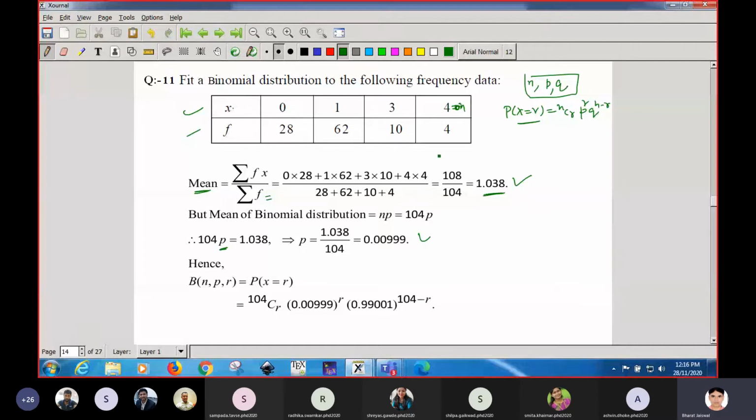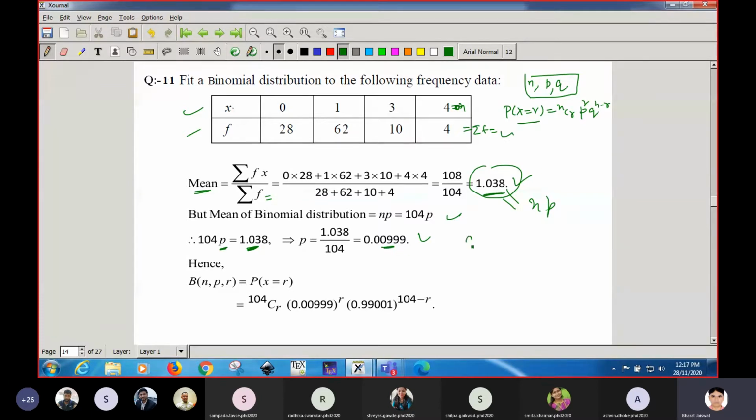When the frequency distribution is given, add all these values, and whatever comes will be our n. So np equals this much, and with the formula it is coming out to be this. Equate both, so this thing will be equal to np, and n is nothing but this total f. So you can get p from here.